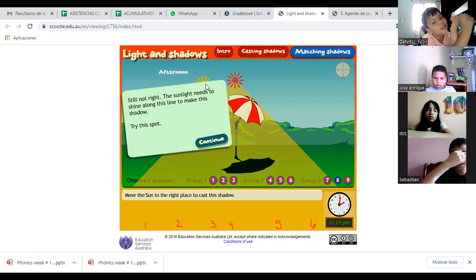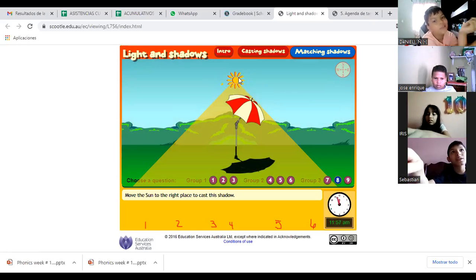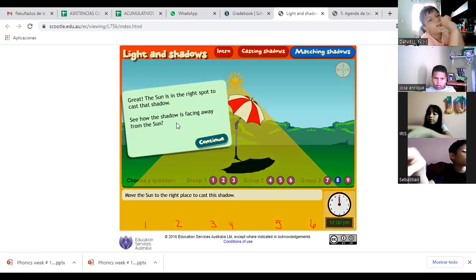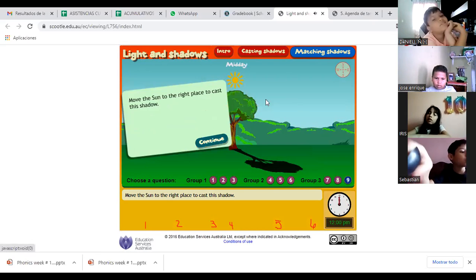Miss, I think it's in the middle. Still not right. Here, but it was here at the beginning. Great. The sun is in the right spot to cast that shadow. So it was at 12.